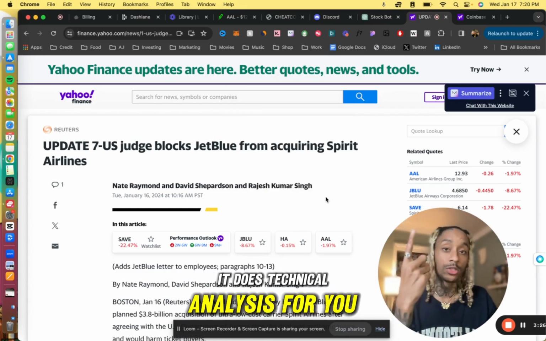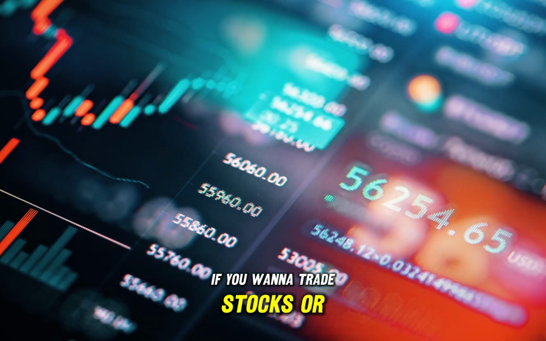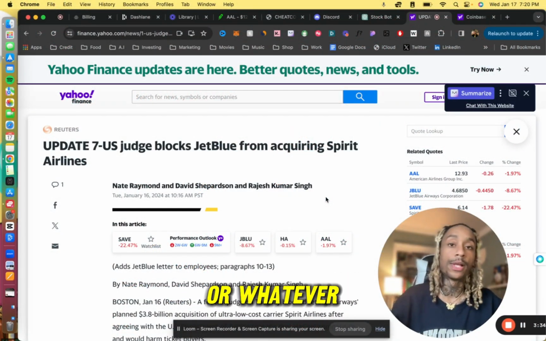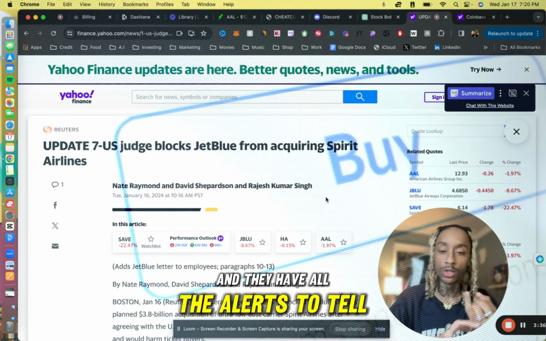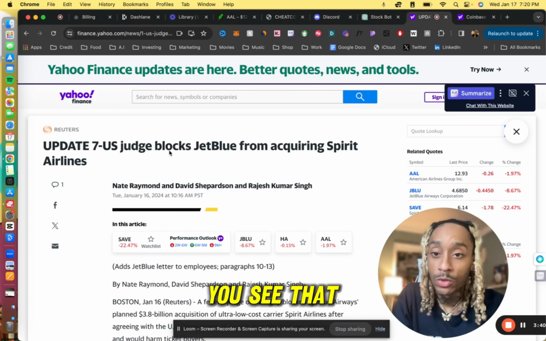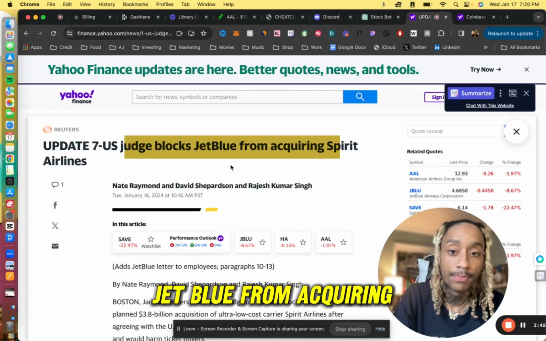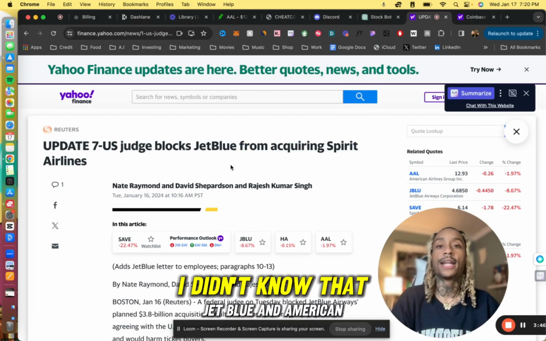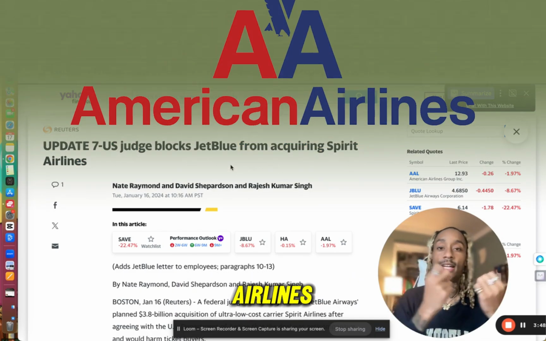It does technical analysis for you. If you want to trade stocks or use charts with them, use your favorite brokerages like TradingView or whatever platform you enjoy, and they have all the alerts to tell you when to sell or when to buy. Okay, it's amazing. Now look at this. You see that the U.S. judge blocks JetBlue from acquiring Spirit Airlines. And if you didn't know, you kind of like me, I didn't know that JetBlue and American Airlines had an alliance.